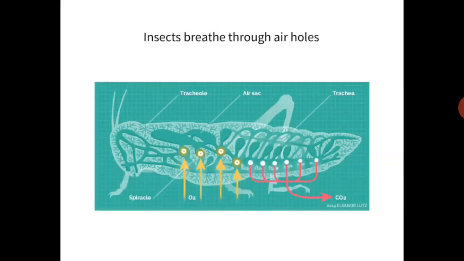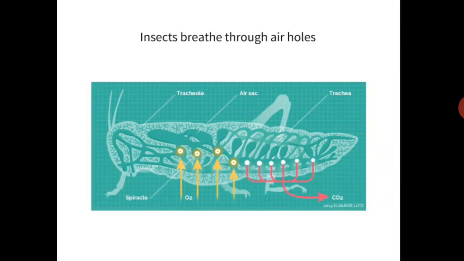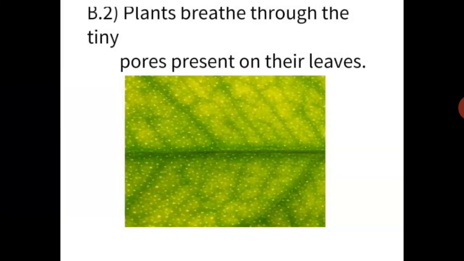Insects. Insects breathe through air holes. Ants, cockroaches, houseflies, butterflies have air holes on their bodies which help them to breathe. Plants also breathe. Plants breathe through the tiny pores present on their leaves. Tiny pores means small holes. They breathe through the small holes which are present on their leaves.